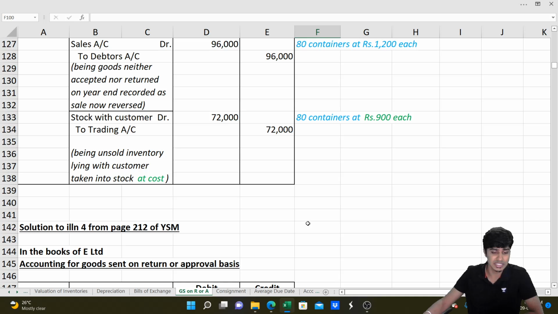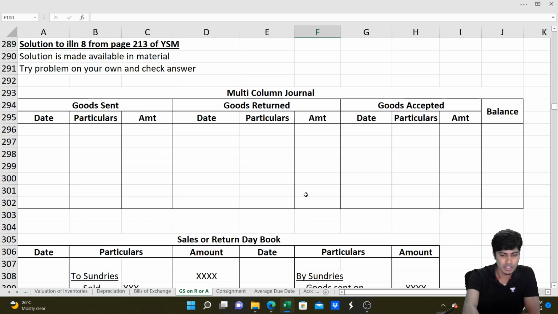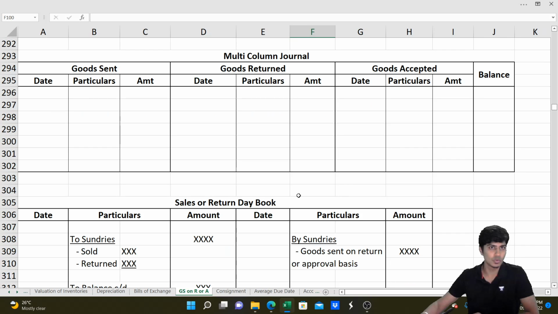This is our multi-column journal, guys. In the multi-column journal, as I mentioned previously, you would prepare three major columns. One is the goods sent column, second is the goods returned column, third is goods accepted. Whenever the goods are sent, the date on which it is sent, the name of the party, and the amount will be written here. If the same party accepts it, you will write it in the accepted column. If he returns it, you will write in the return column. If he neither accepts nor returns, then you can write in the balance column.